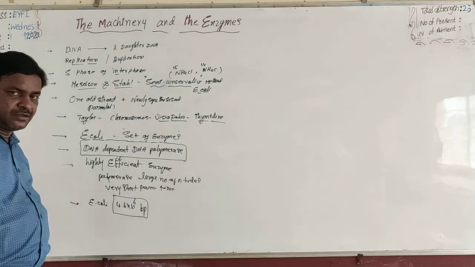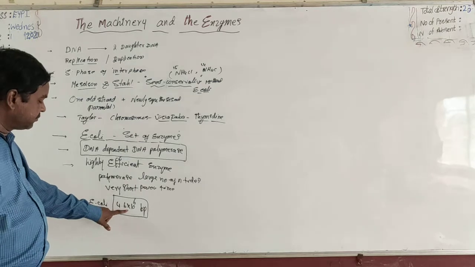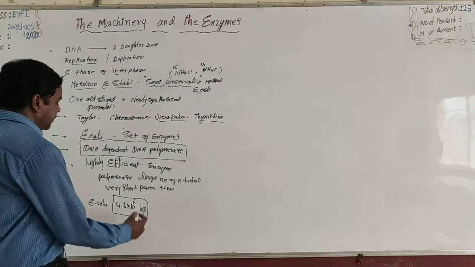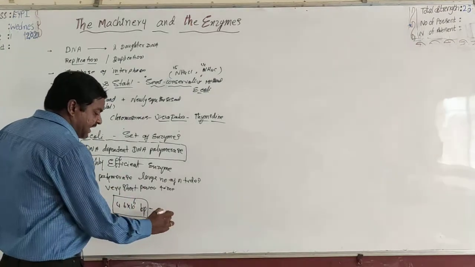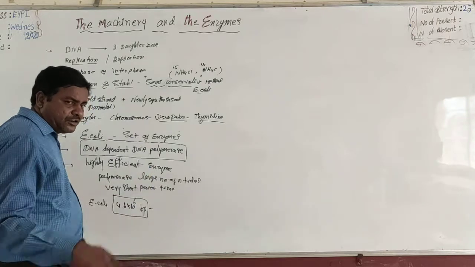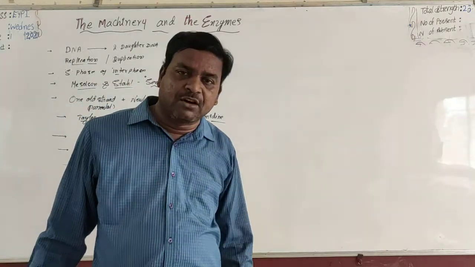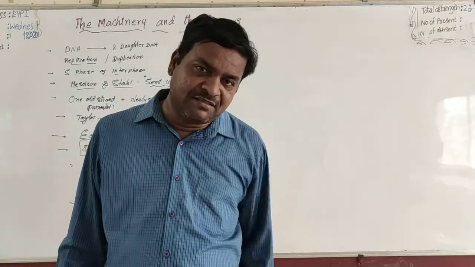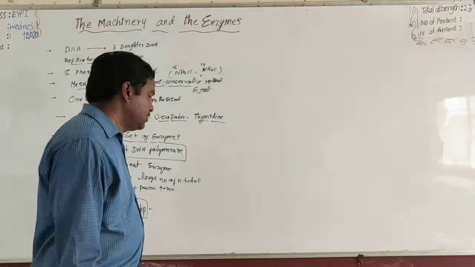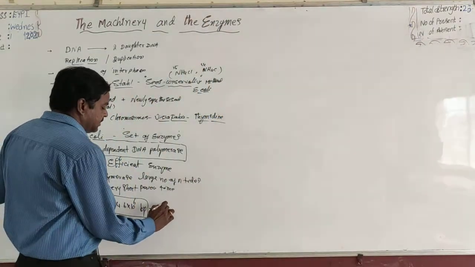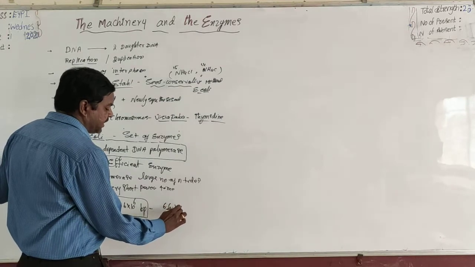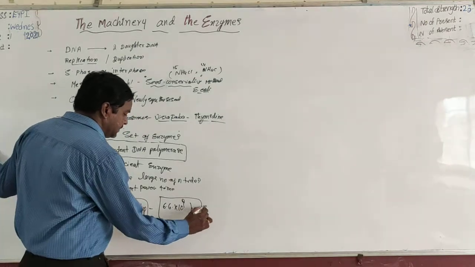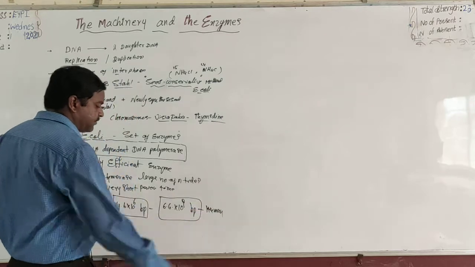That is the length of DNA in E. coli. 4.6 into 10 power 6 base pairs are present in DNA molecules in E. coli. And this length is very much shorter than the length of human cell DNA. Already, the haploid content of human cell contains 3.3 into 10 power 9 base pairs. But what about the diploid content? Into 2, that is 6.6 into 10 power 9 base pairs are present in human cells.